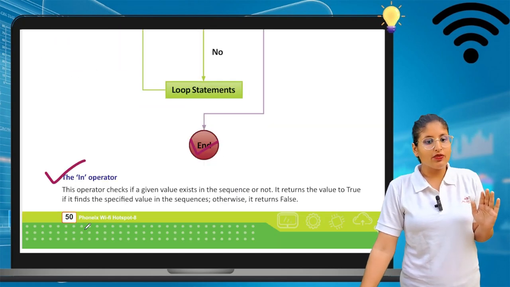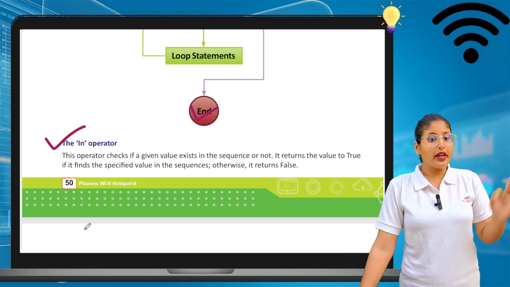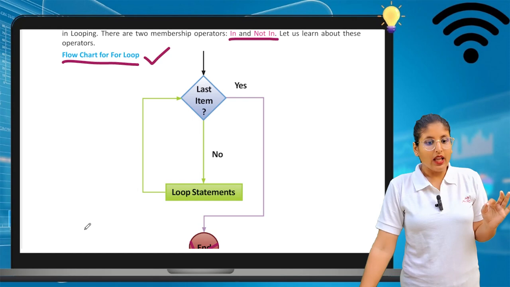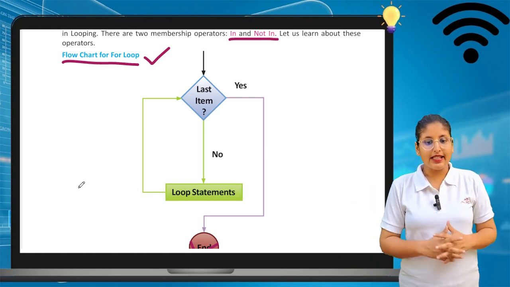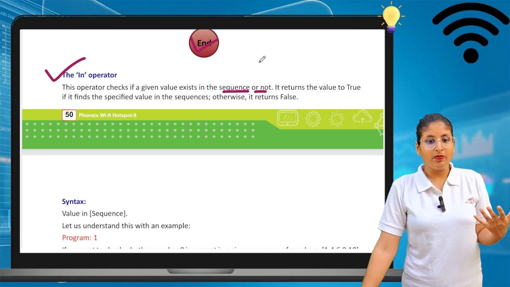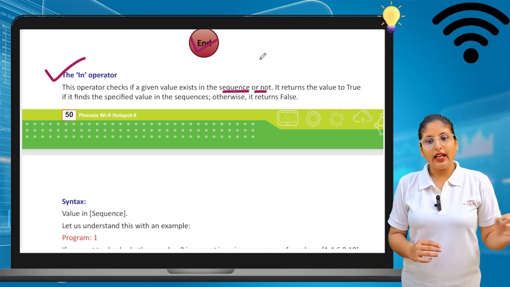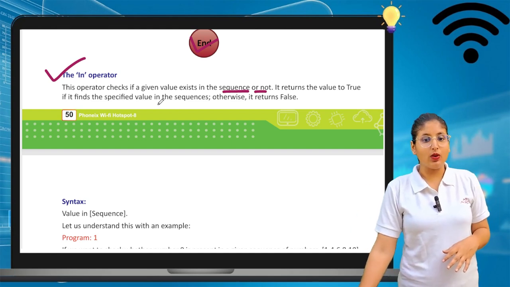So first we will see the in operator. What is the in operator? The in operator checks if a given value exists in a sequence or not. This operator checks whether the given value is in a proper sequence or not. It returns true if it finds the specific value in the sequence.